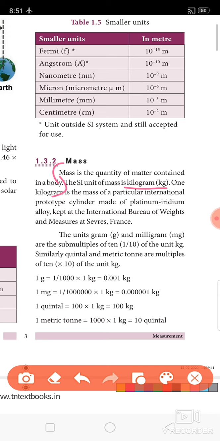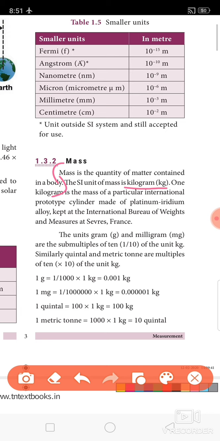a particular international prototype cylinder made of platinum iridium alloy kept at the International Bureau of Weights and Measures at Sevres, France. There is a place in France named Sevres. In that place, they kept a prototype cylinder which is made up of platinum and iridium alloy, and its mass is equal to 1 kilogram.